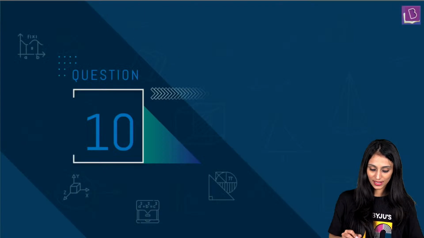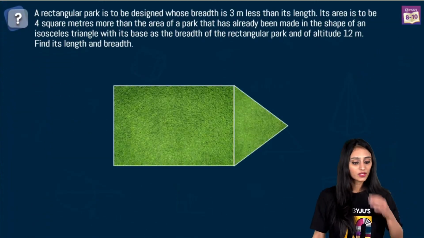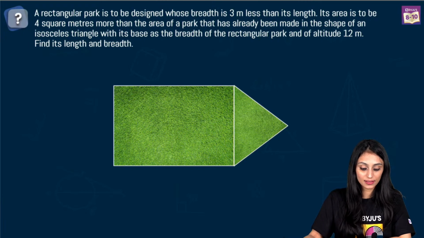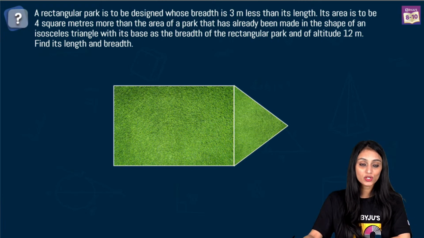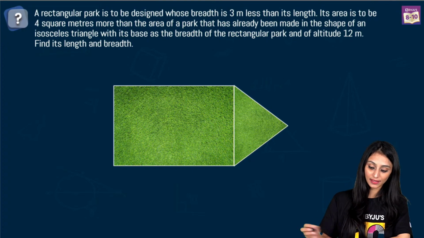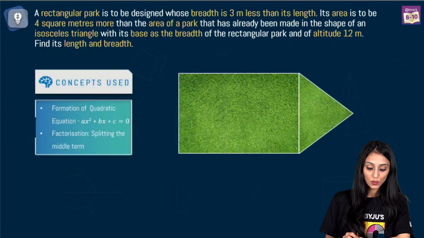Alright, let's move ahead. Let's take a look at question number 10 now. A rectangular park is to be designed whose breadth is 3 meters less than its length. Its area is to be 4 square meters more than the area of a park that has already been made in the shape of an isosceles triangle with its base as the breadth of the rectangular park and of altitude 12 meters. Find the length and breadth. So we need to find out the length and breadth of this rectangular park.